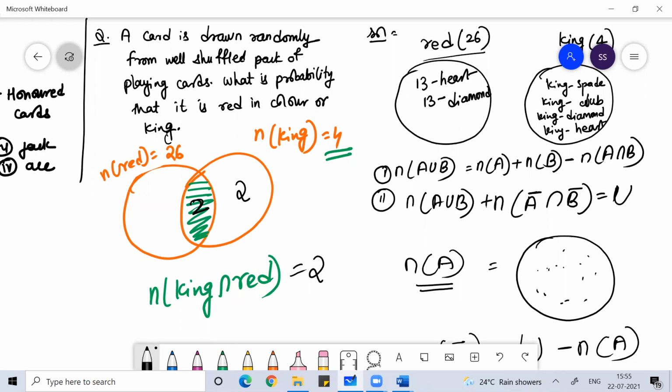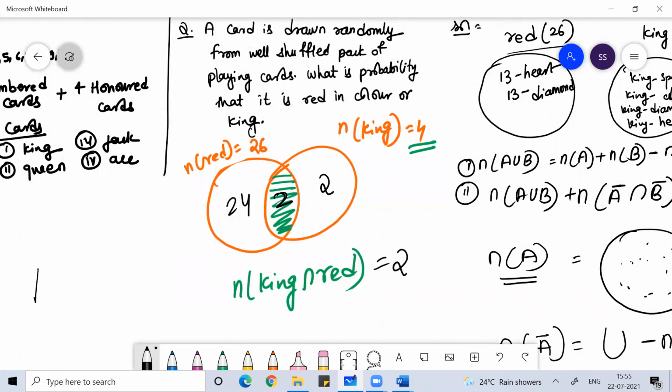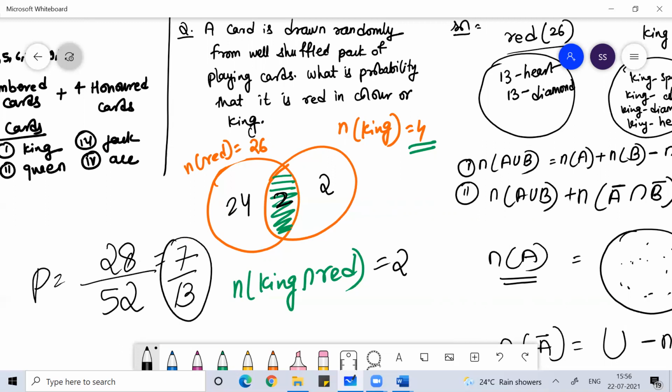Is there any card which is red but not king? Yes, you have 24 cards. You know that the total outcome is 52, a total of 52 cards. What is your favorable outcome? 24 plus 2 plus 2, that would be 28. So this will be equal to 7 by 13. The answer for this problem would be 7 by 13.